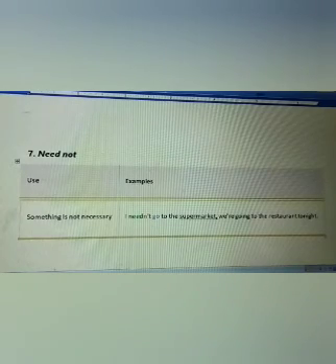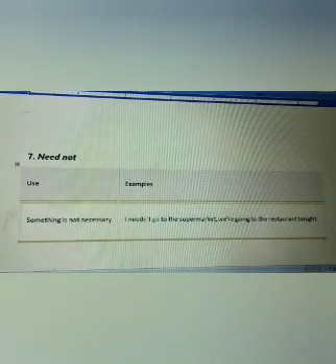Next is need not. It shows that something is not necessary. For example, I needn't go to the supermarket. We are going to the restaurant tonight.